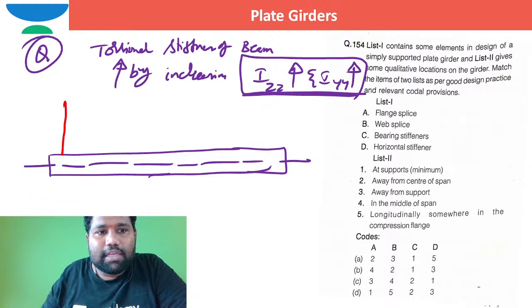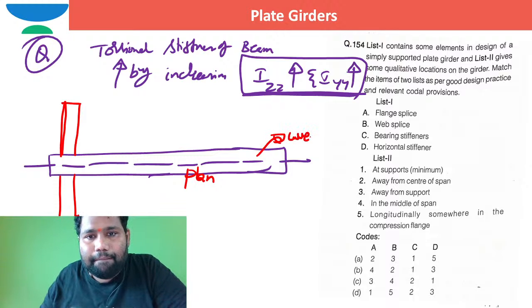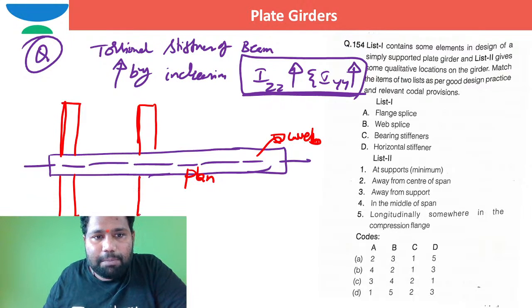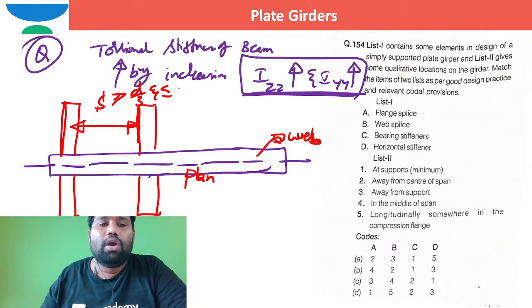When you are providing these vertical stiffeners, this is the flange and this is the web, with proper spacing, the spacing is greater than d by 3 and less than or equal to 1.5 times d.